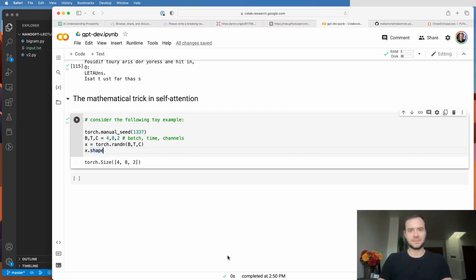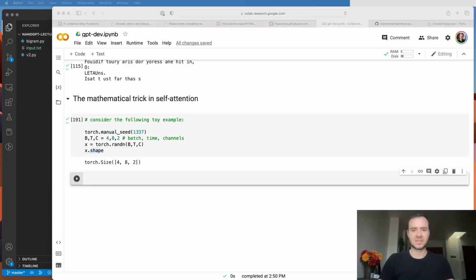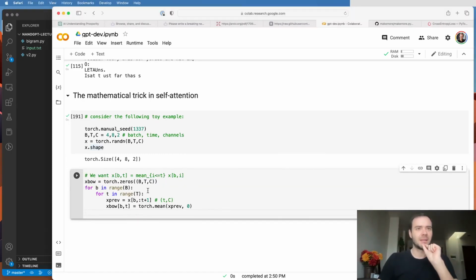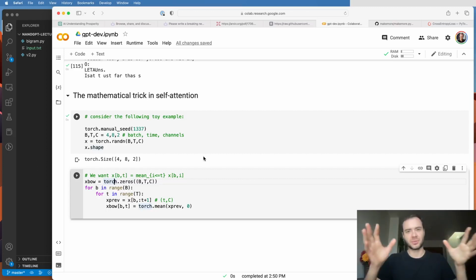So let's write that out. I have a small snippet here, and instead of fumbling around, let me just copy paste it and talk to it. In other words, we're going to create x BOW, short for bag of words, because bag of words is a term people use when you are just averaging up things. Basically, there's a word stored at every one of these 8 locations, and we're just averaging.